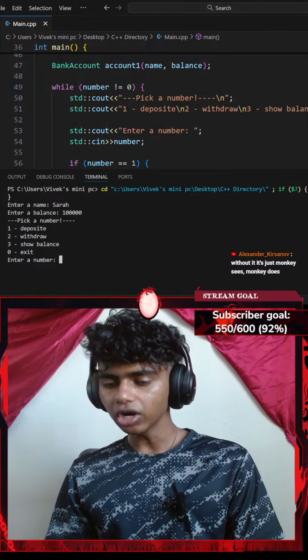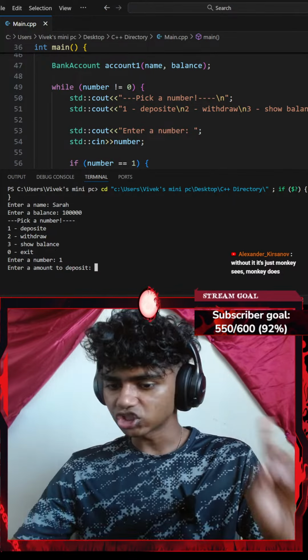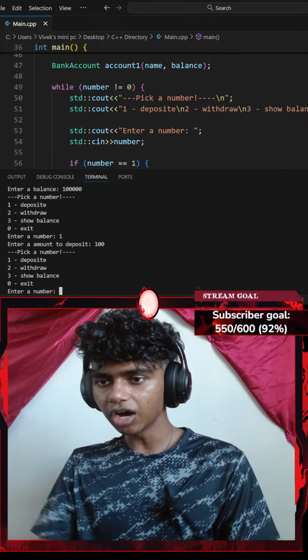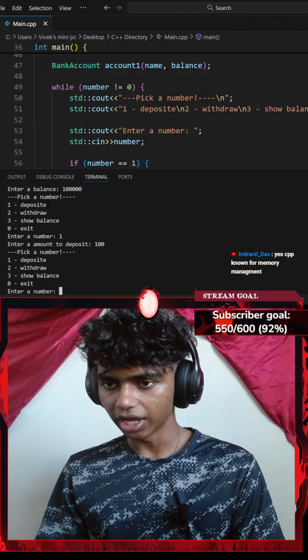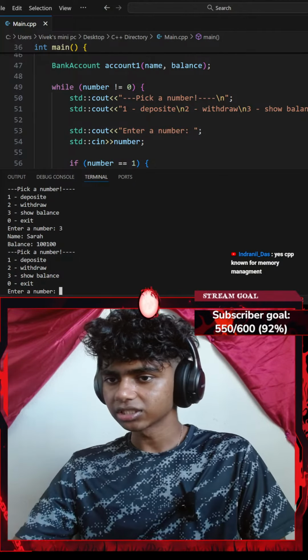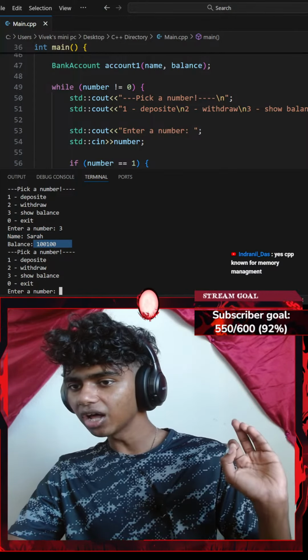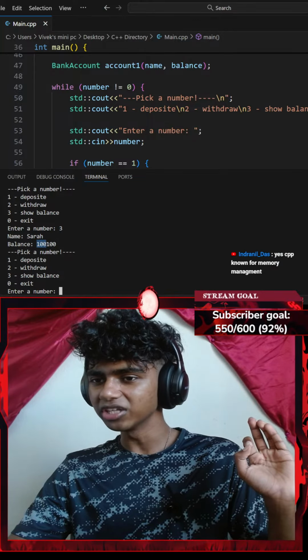There we go. Okay, I want to go with 1. It says enter amount to deposit. I want to go with 100. Okay, and then it says pick a number. I want to withdraw something. Let's go ahead. Honestly, I want to show my balance. Okay, so it says name Sarah, balance $100,000.100, and how do you pronounce this?